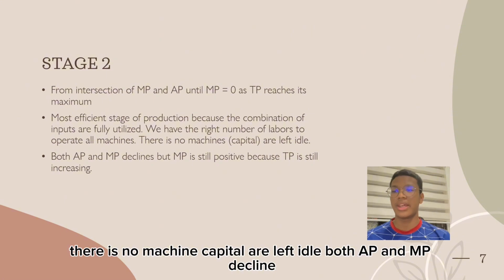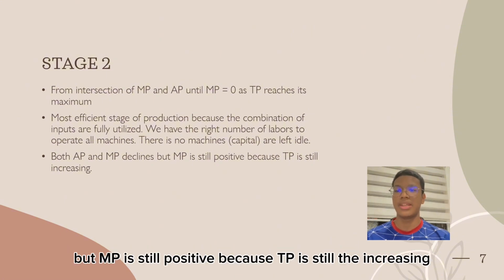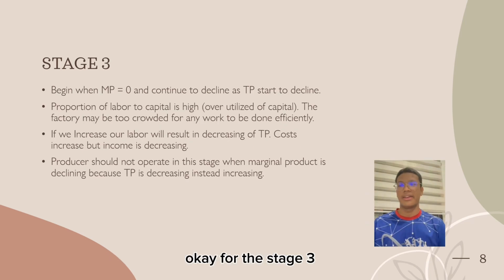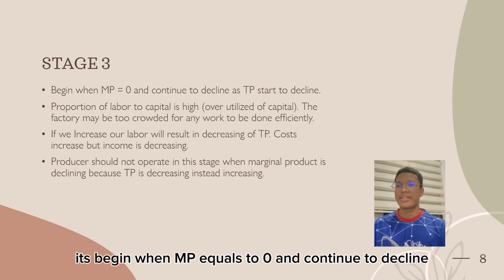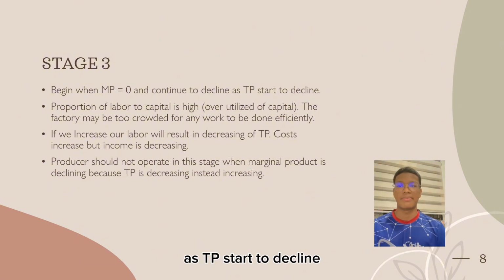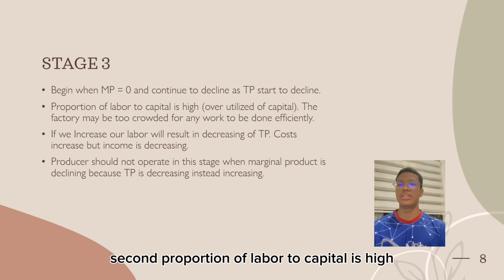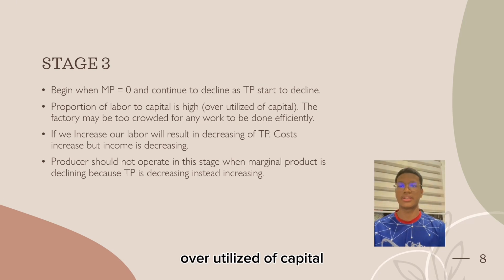Both AP and MP decline, but MP is still positive because TP is still increasing. Okay, for stage 3, it begins when MP equals 0 and continues to decline as TP starts to decline. Second, the proportion of labor to capital is high, overutilized capital.